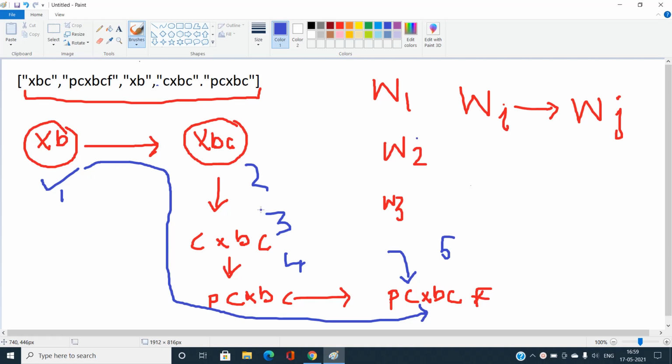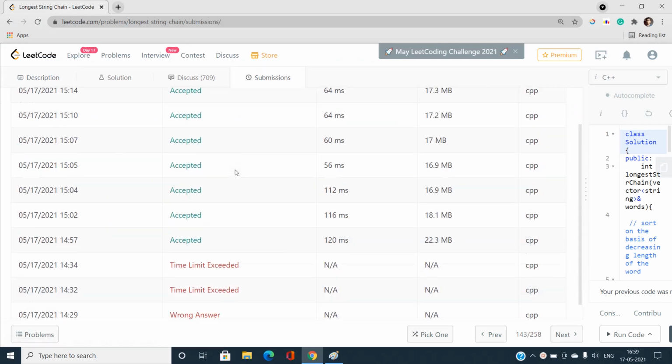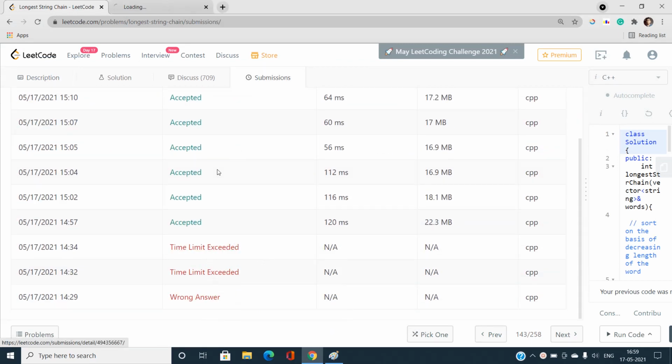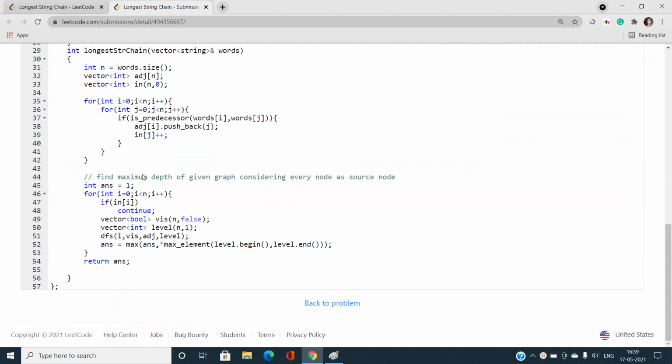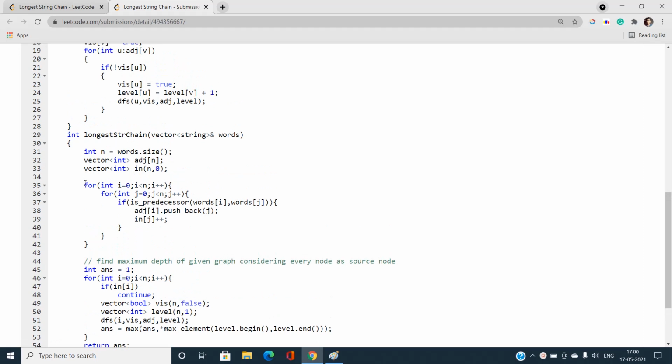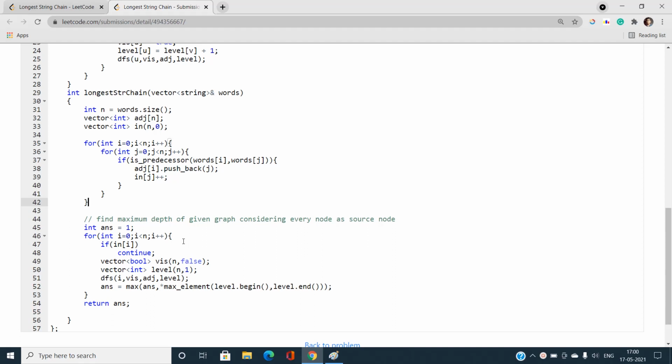But this approach is hectic, because you can easily get a TLE verdict. If you look at my solution, 67 out of 78 test cases passed, which is not a good solution, because I have done a lot of things. First I made an adjacency list, and then I computed the in-order, that is the nodes whose in-order is 0. Then I start a DFS traversal. My answer is the maximum level over all those nodes whose in-order is 0. In-order here also means in-degree.